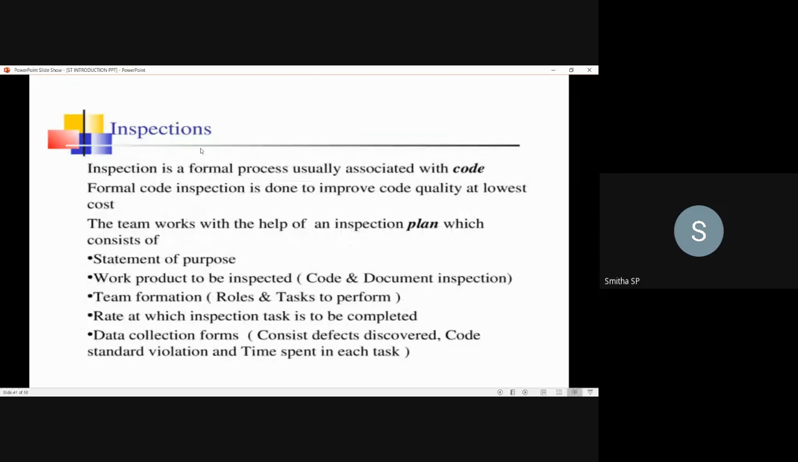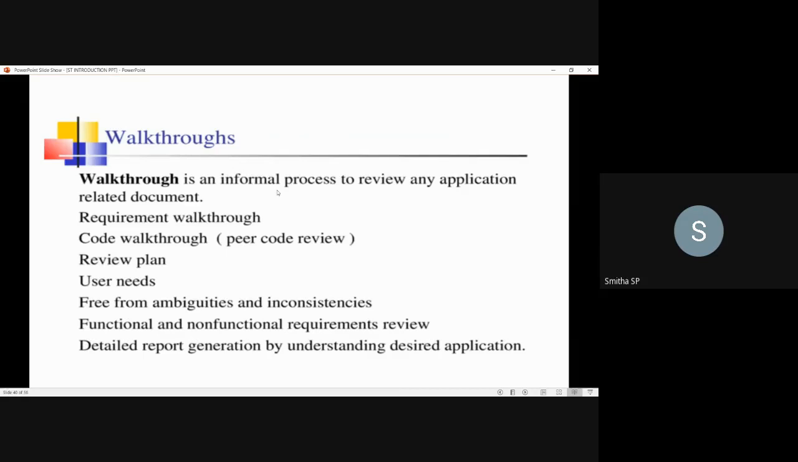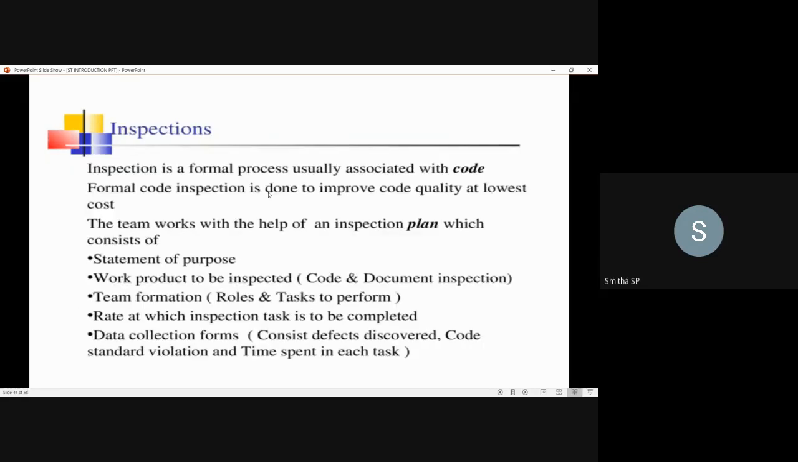Next is inspections. Inspection is a formal process, whereas walkthrough is an informal process. This you have to remember. Inspection is a formal process usually associated with the code. You will perform the inspection process for the code. The formal code inspection is done to improve the code quality at the lowest cost. That is the main intention of performing this code review or code inspection, to improve the code quality at the lowest cost.